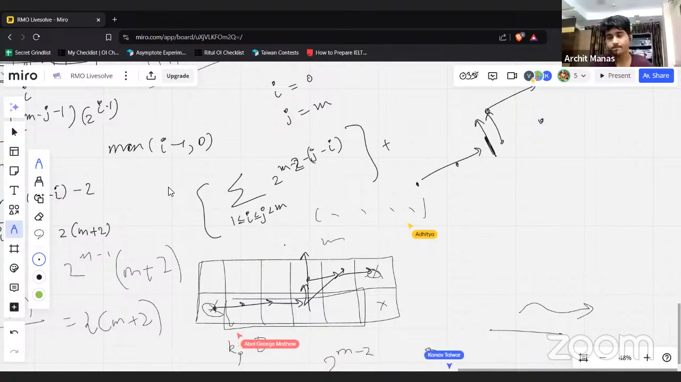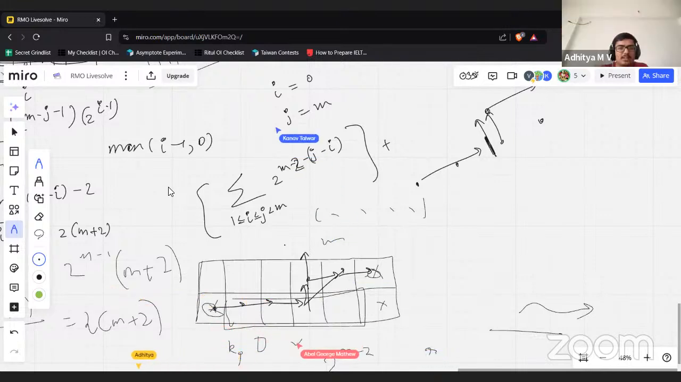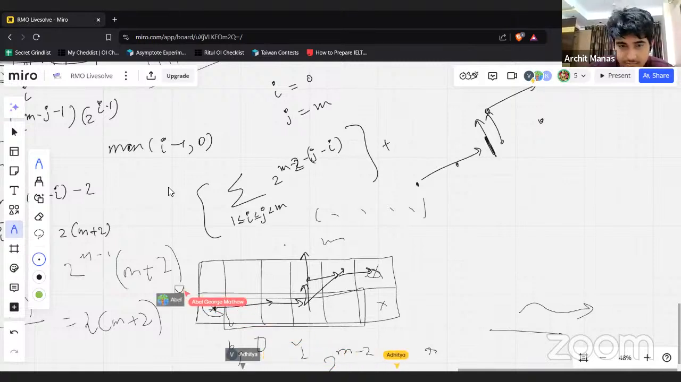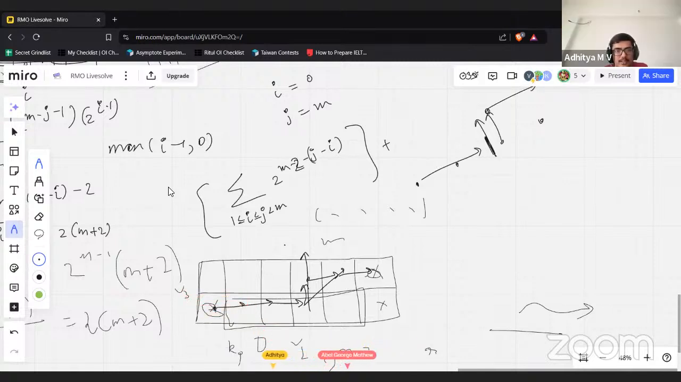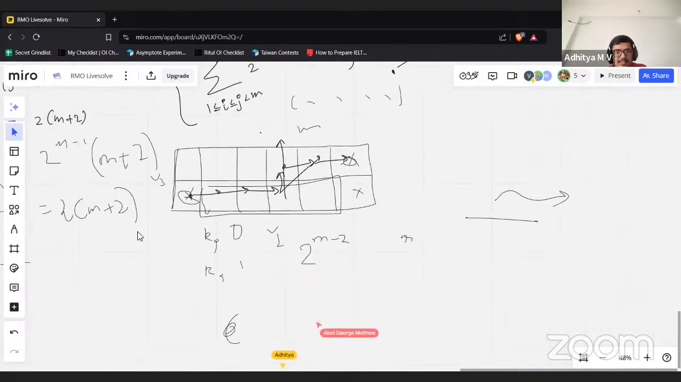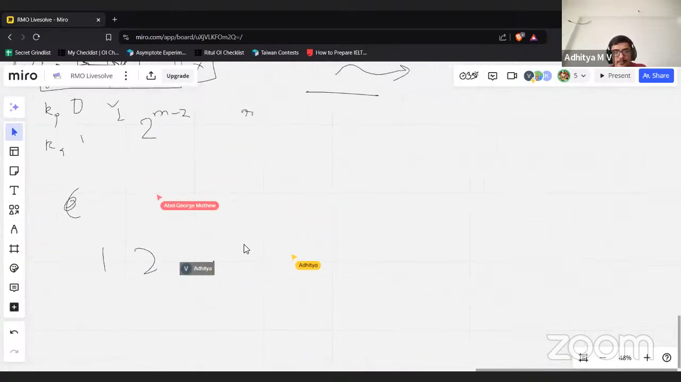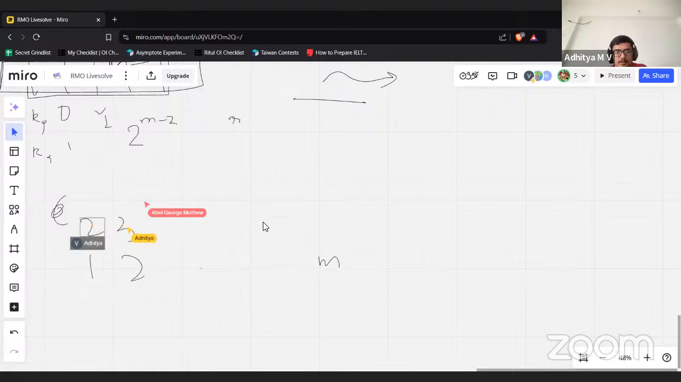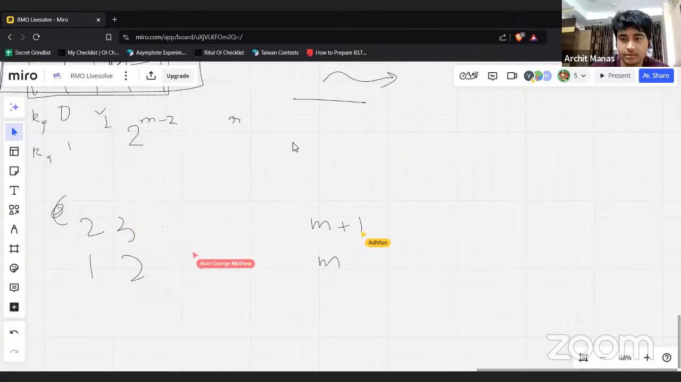Okay, if we were writing RMO today, how long would it take us? Not too long. Like if you are at a cell over here on the bottom row, then we assign numbers like 1, 2 up till m. But here we have 2, 3 up till m plus 1 or something like that. But it's an increasing sequence, so you can't jump from 3 to 4.